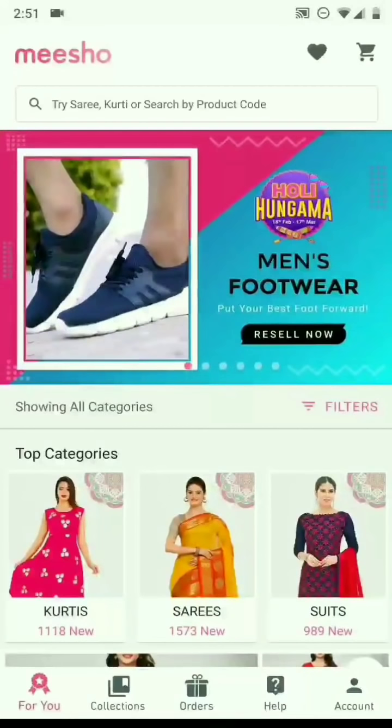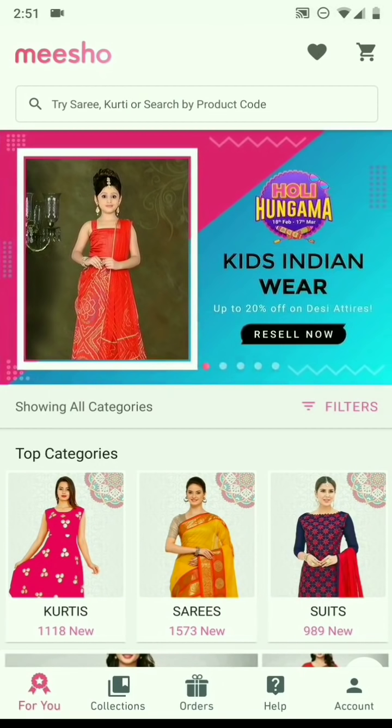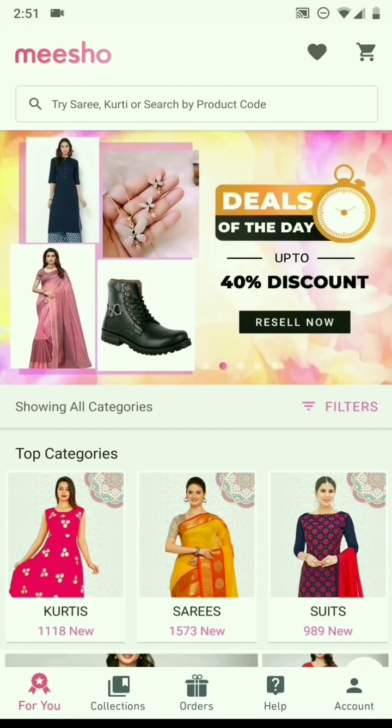So now I will tell you how to exactly use the Meesho app. To use the Meesho app, you need to know two main things. First, how can you share products with your customers? And second, how can you exactly place an order for your customers?